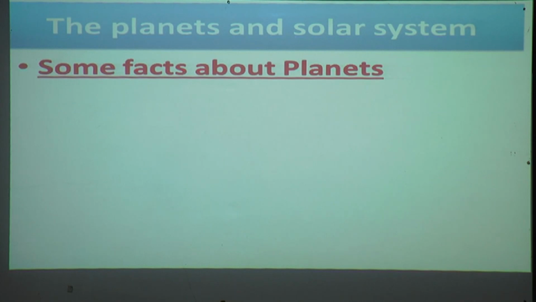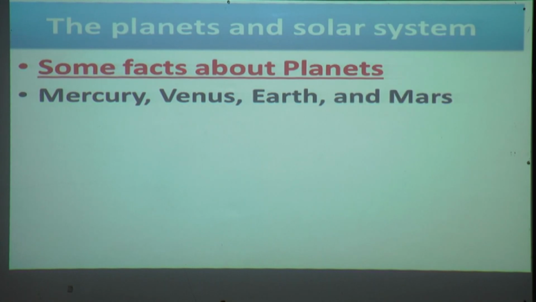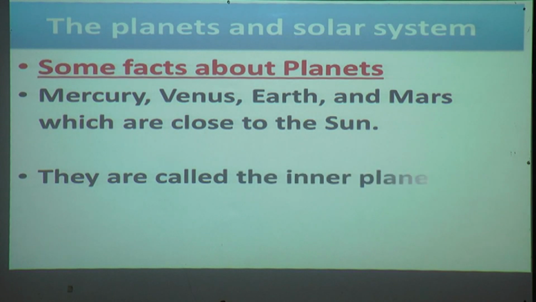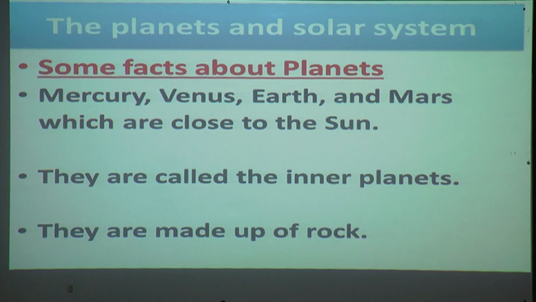Now we will see some facts about planets. Mercury, Venus, Earth and Mars, which are closer to the Sun, are called the inner planets. Why are they called that? Because they are very close to the Sun. Mercury, Venus, Earth and Mars are inner planets. They are made up of rocks.